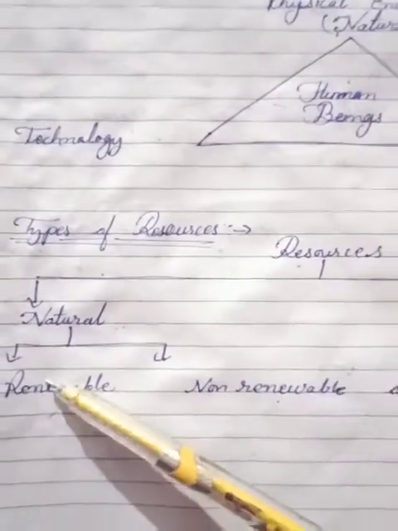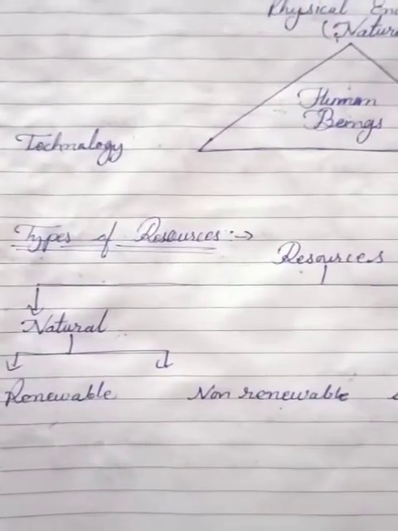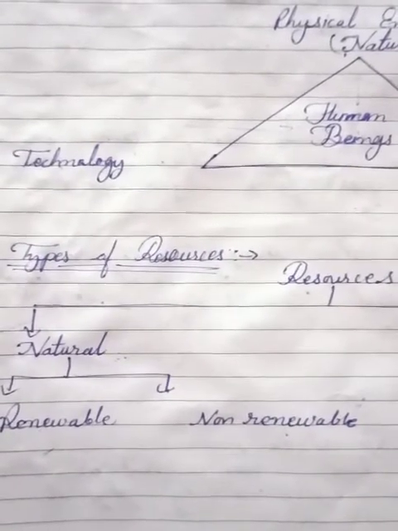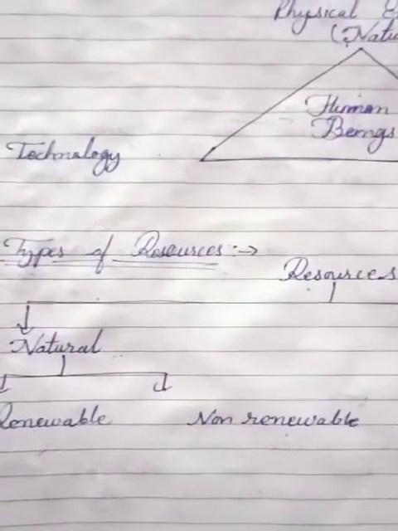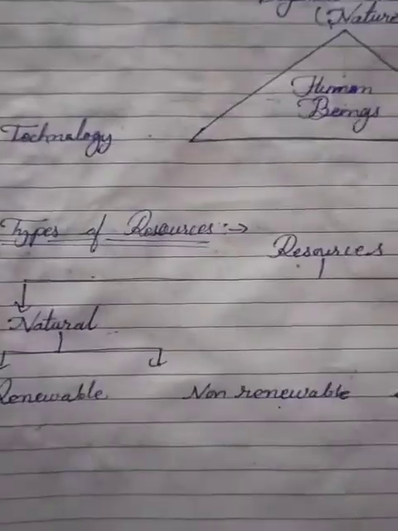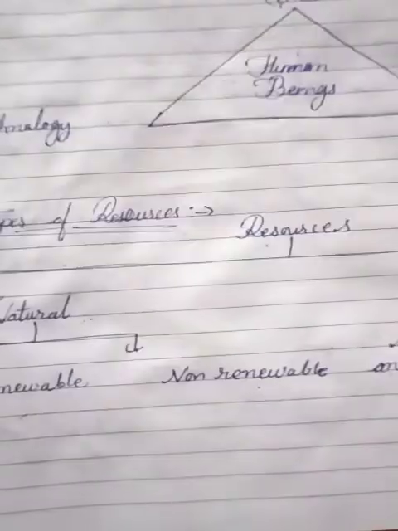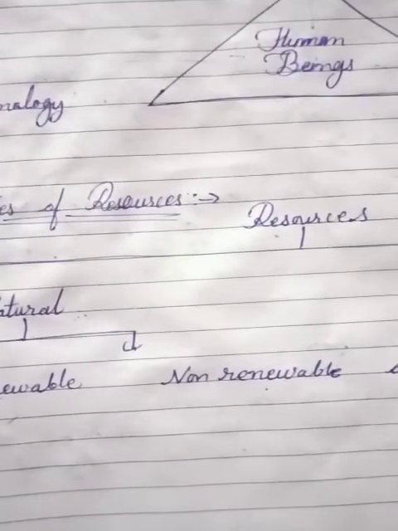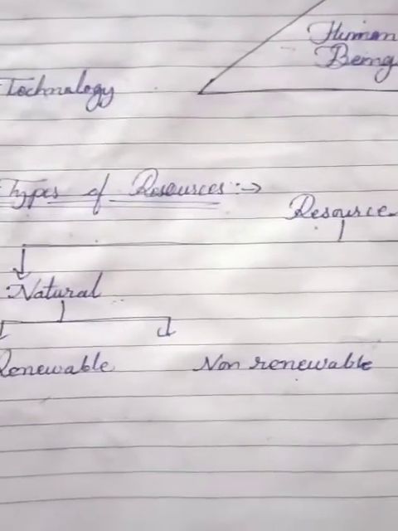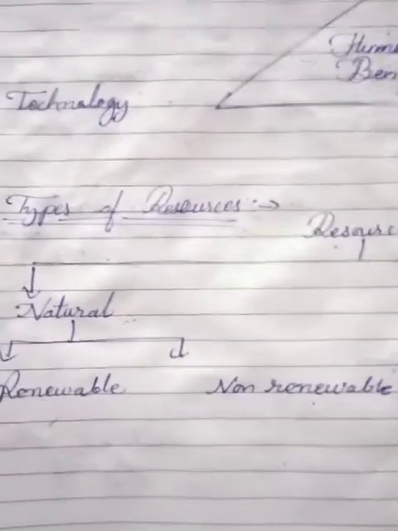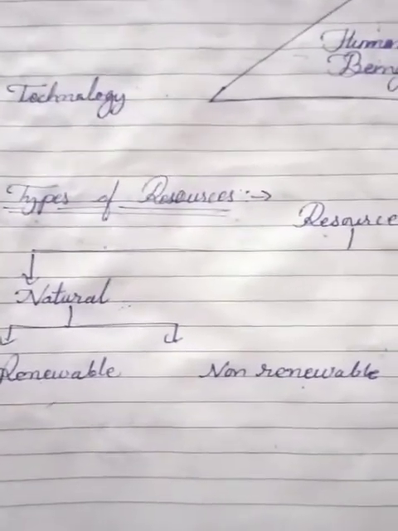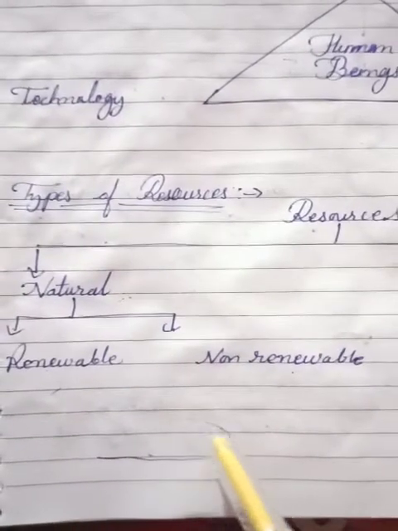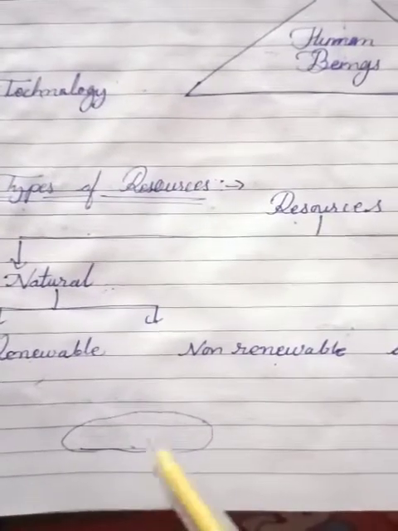Renewable resources means all those resources which can be remade. Suppose that we have water. Water is a renewable resource. How? Water renews itself through the water cycle. We get water from rain. Suppose that here it is a pond or river.